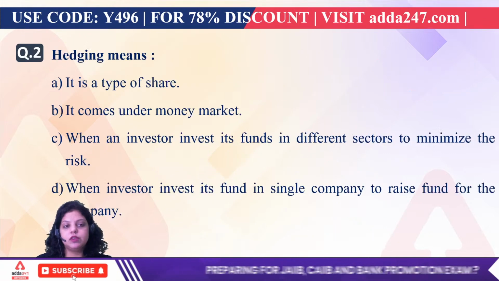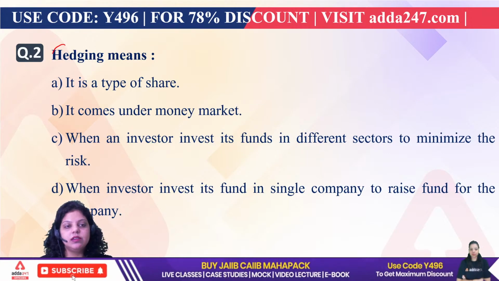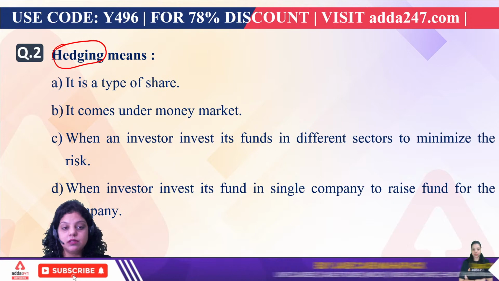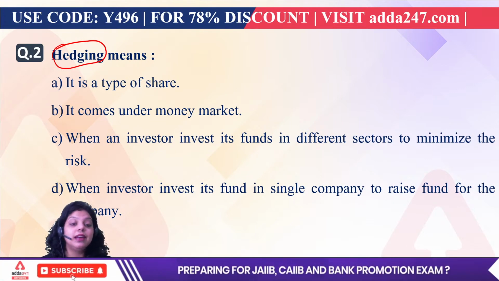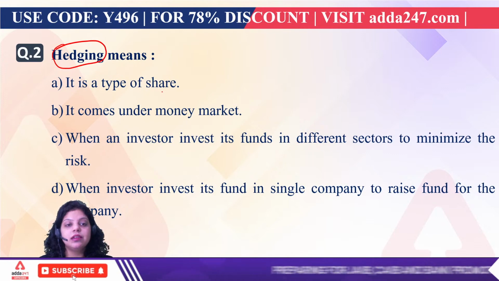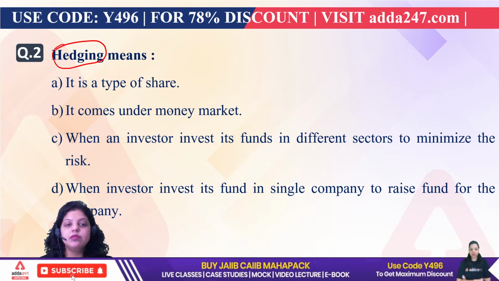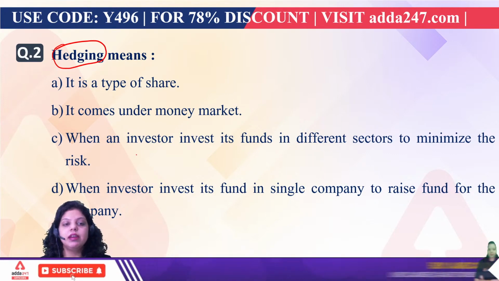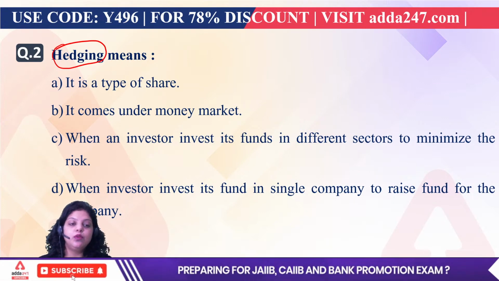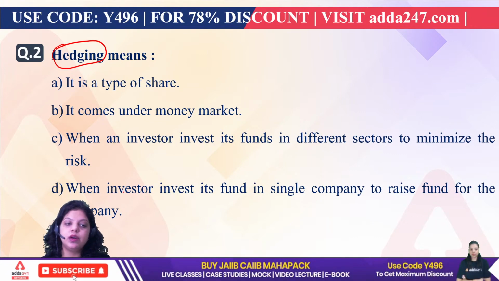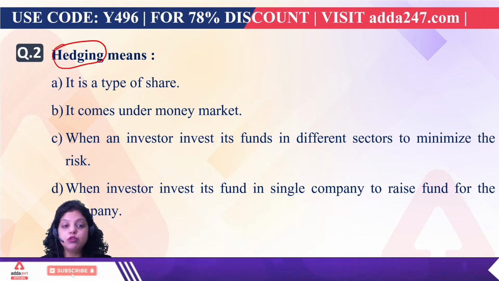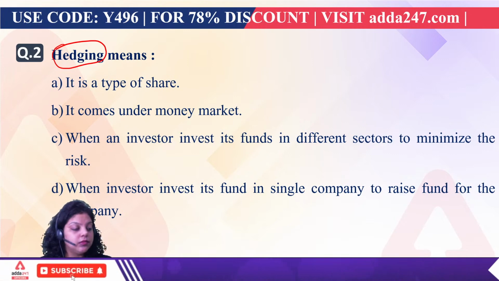Okay, next, hedging means. There is a term hedging. What does this hedging mean? It's a part of capital market transactions, so you have to tell what hedging means. So first is saying it is a type of share. Second is saying it comes under the money market. Third is saying when an investor invests its fund in different sectors to minimize the risk. Fourth is saying when an investor invests its fund in a single company to raise funds for the company. So which of the following is correct regarding hedging?